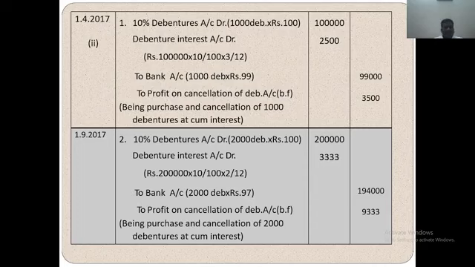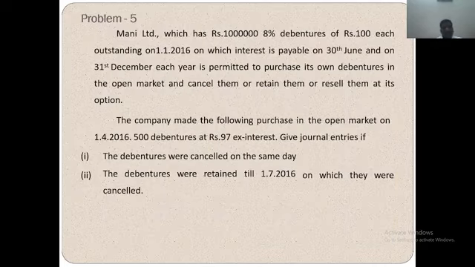1/4/2017. Next, problem 5. A company has 10 lakh 8% debentures of rupees 100 each outstanding on 1/1/2016, with interest payable on 30th June and 31st December every year. It is permitted to purchase its own debentures in the open market and cancel them, retain them, or resell them at its option.